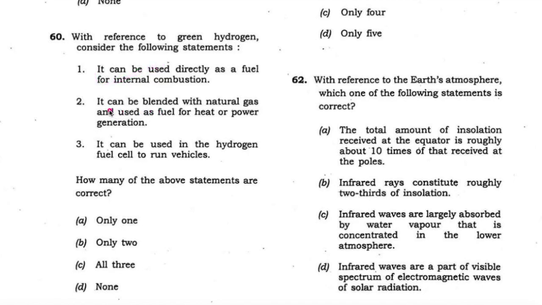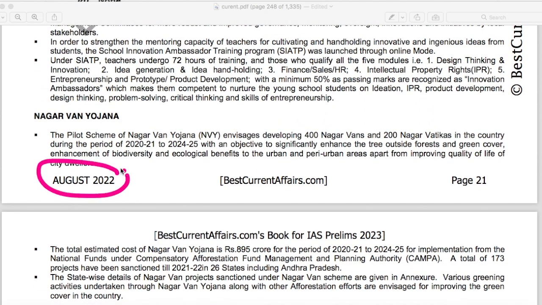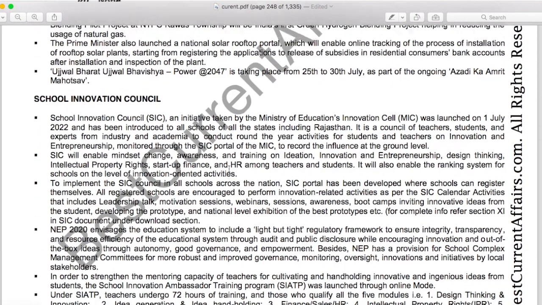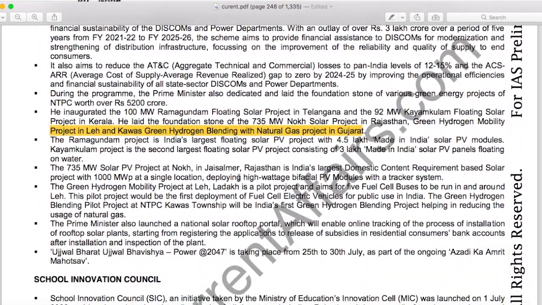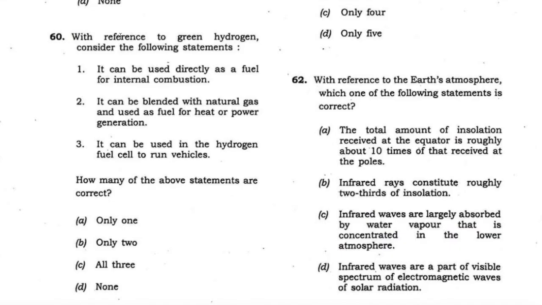Now take the second statement, that it can be blended with natural gas. This fact is also correct. Now see, this is our August 2022 current affairs book, page number 21. Here on this page, this fact is mentioned that the Prime Minister has laid the foundation stone of a project called Green Hydrogen Blending with Natural Gas project in Gujarat. Therefore, this statement is also correct.